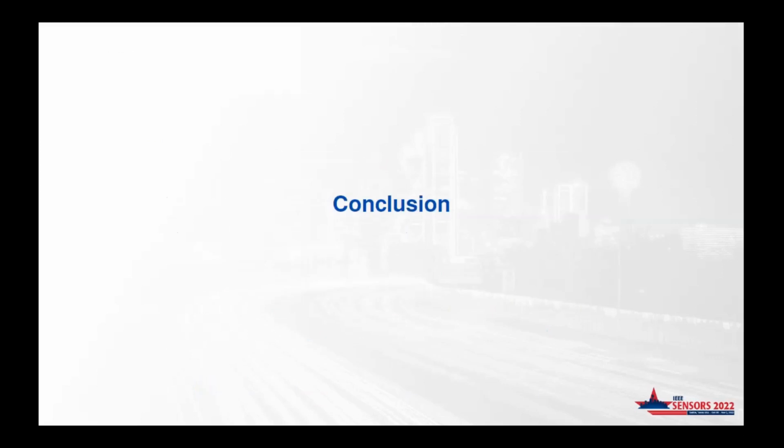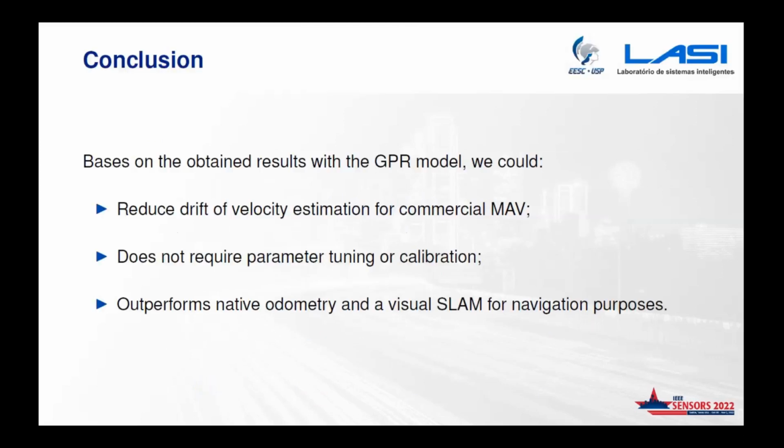To conclude our work, based on the obtained results, we could reduce the drift of velocity estimation in this kind of application for commercial MAVs. Our method does not require parameter tuning or calibration. So if you have a good data set and we can put our 2D platform on top of the map, we can improve our localization system. We could show that we outperform the native odometry system and a visual algorithm for navigation purposes. That's it. Thank you.